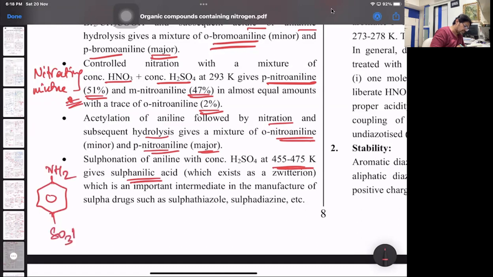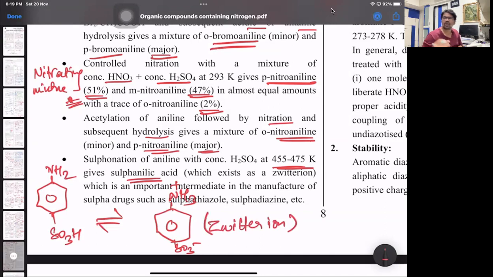Which exists as a zwitterion, NH3+ SO3-. Zwitterion is basically like an internal salt. Lowry-Bronsted theory: SO3H will donate the proton, NH2 will gain the proton. So it becomes NH3+ and SO3-. It's called a dipolar ion. You have both the charges there.